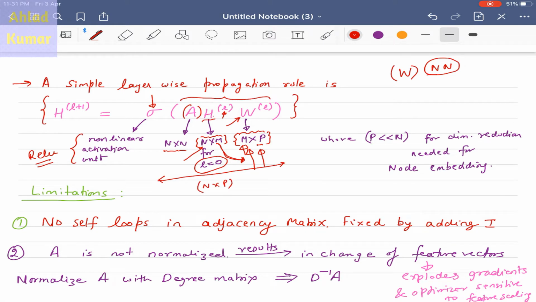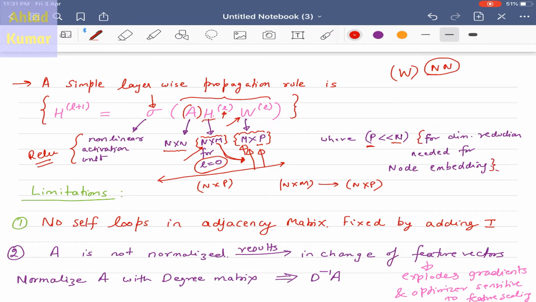So what is happening now? The important thing is, earlier the dimension of the feature matrix was n cross m, and now it has changed to n cross p. And if you keep p much less than m, then we will be obtaining dimensionality reduction.